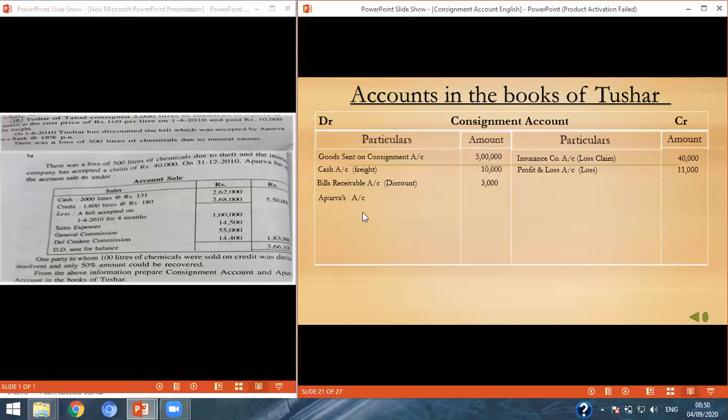So we will do the entry of Apurva's account and add everything: sales expense 40,500, general commission 55,000 and del credere commission 14,400.